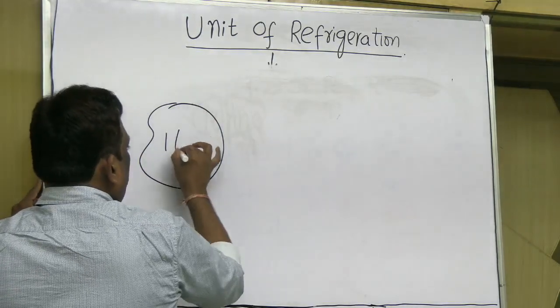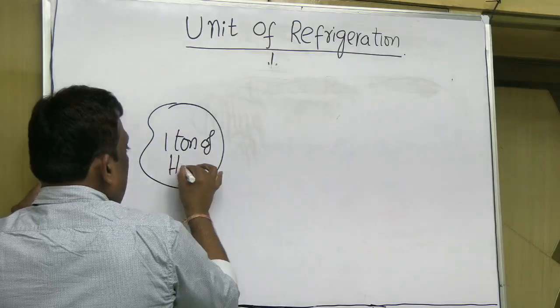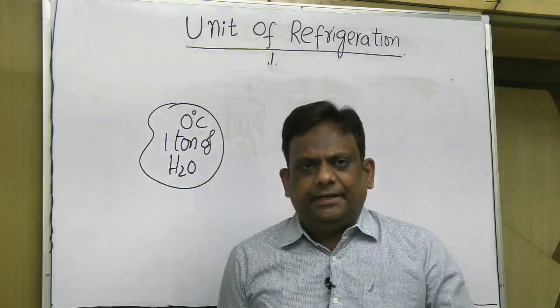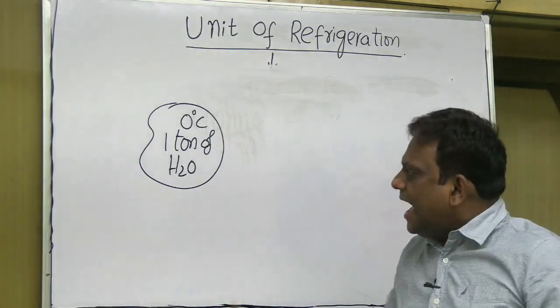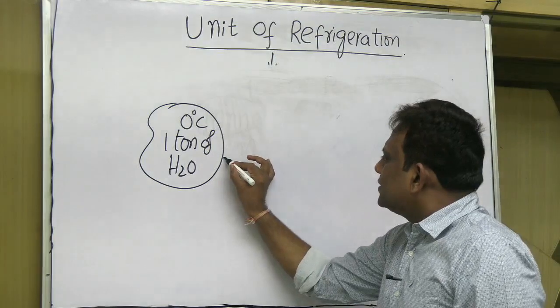Let us take 1 ton of water at 0 degrees centigrade, at atmospheric pressure. I repeat, 1 ton of water at 0 degrees centigrade at atmospheric pressure. Let us remove heat.